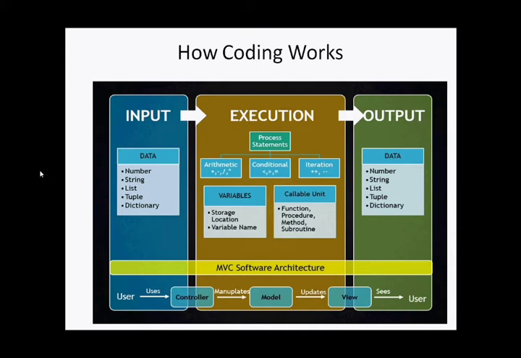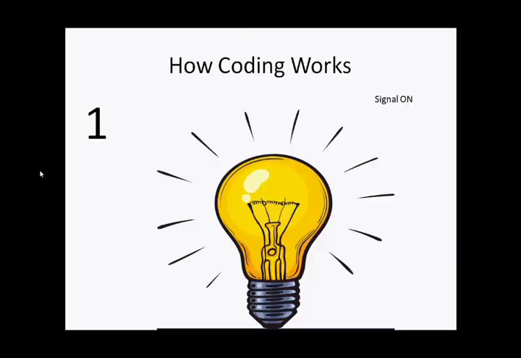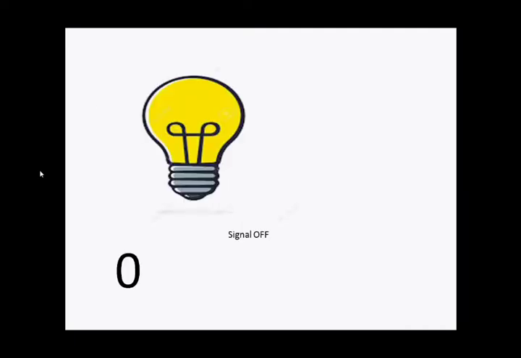So the computer takes the input and converts it into a combination of ones and zeros and then gives us the desired output. But here the computer knows nothing except 1 and 0. 1 means signal on and 0 means signal off.